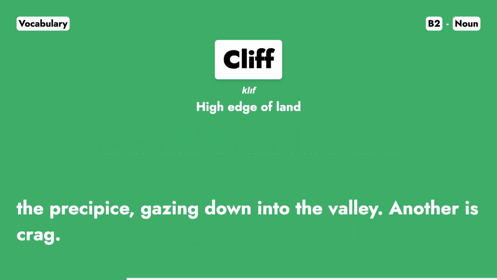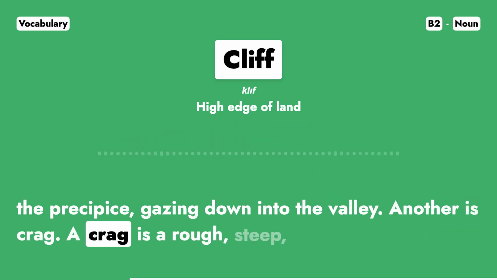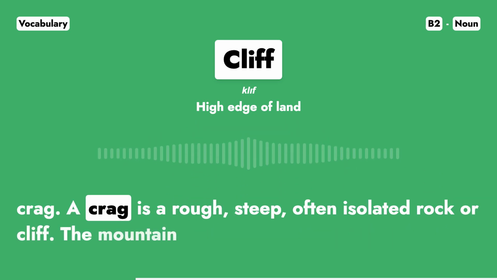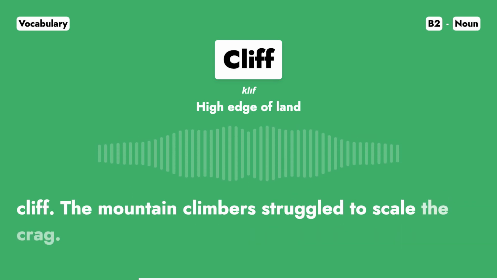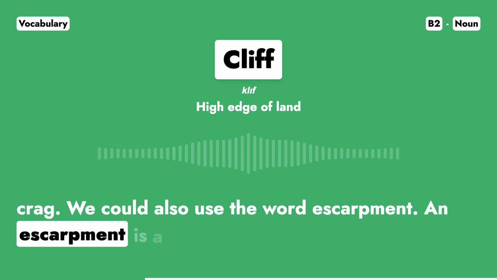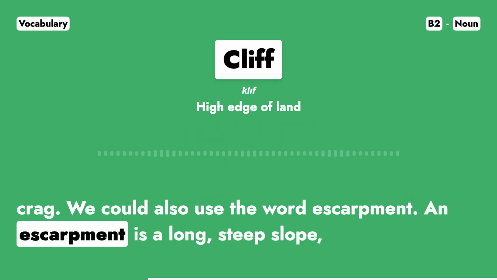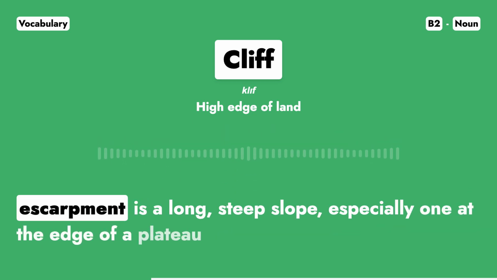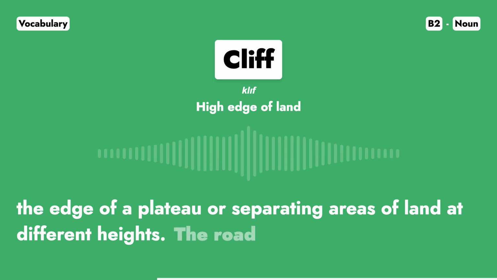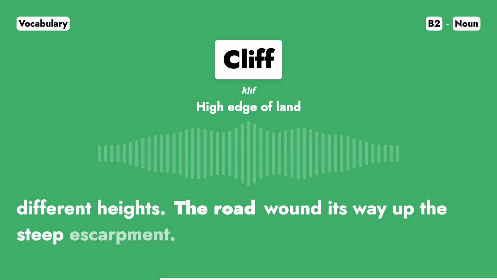Another is crag. A crag is a rough, steep, often isolated rock or cliff. The mountain climber struggled to scale the crag. We could also use the word escarpment. An escarpment is a long, steep slope, especially one at the edge of a plateau or separating areas of land at different heights. The road wound its way up the steep escarpment.